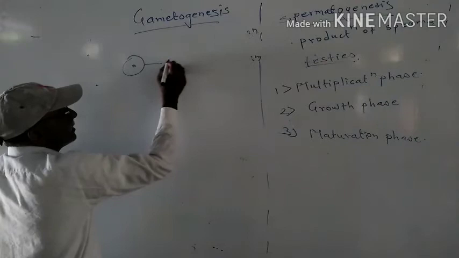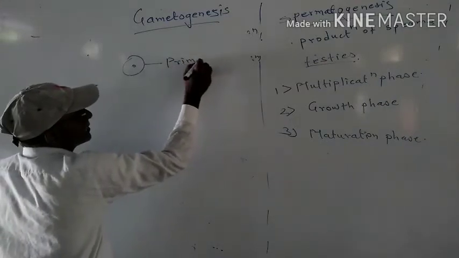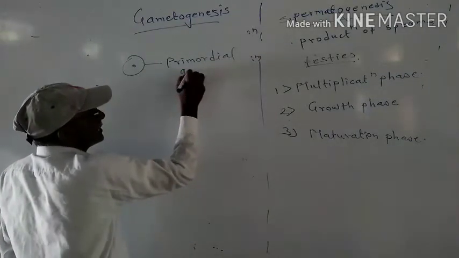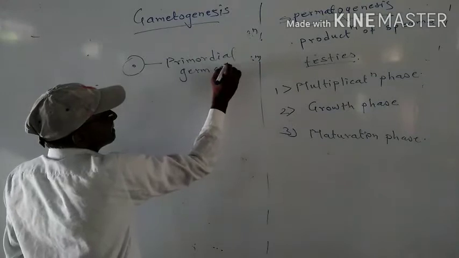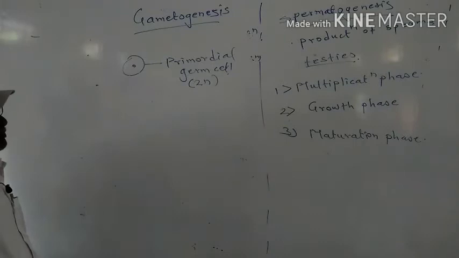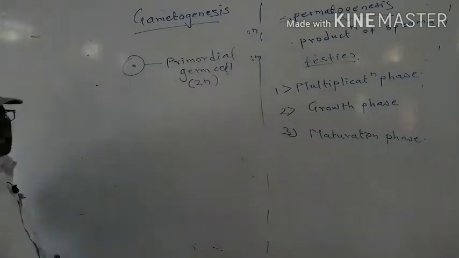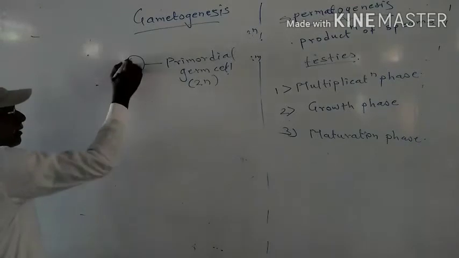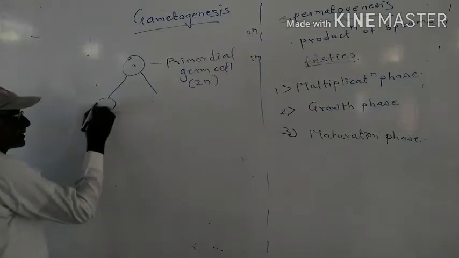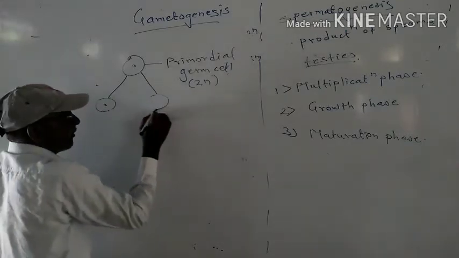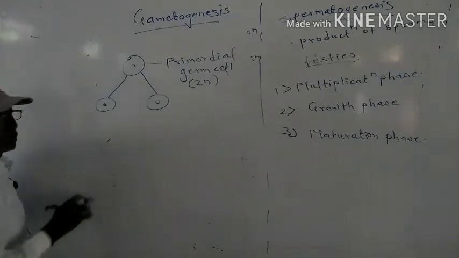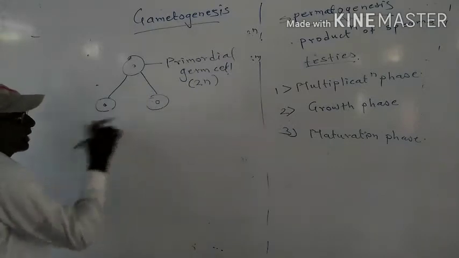This is the primordial germ cell or primordial mother cell, which is diploid. It is also called spermatogonia. Then mitosis takes place and two cells are formed. These are known as spermatogonia.